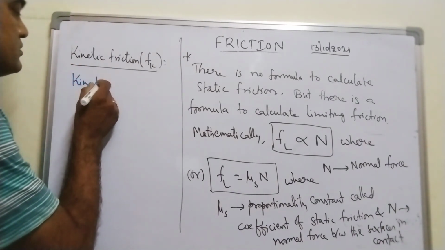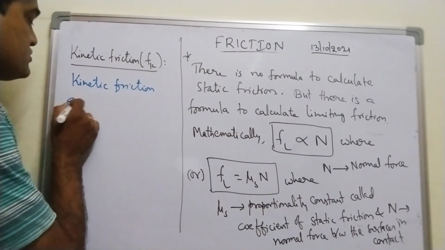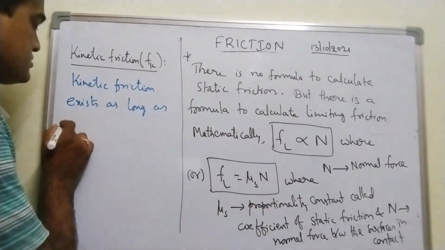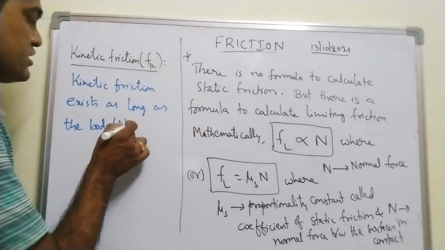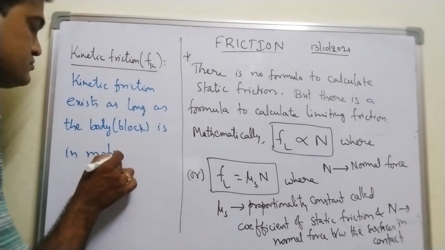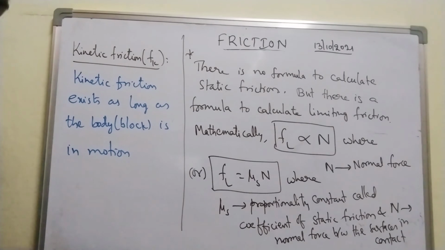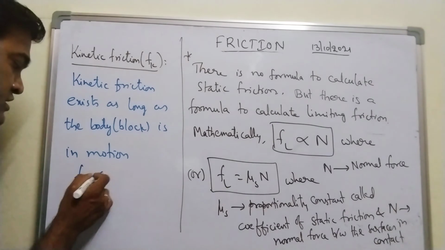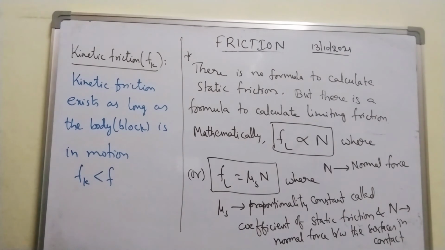Kinetic friction exists as long as the body, or you can say block here in our example, is in motion, and this kinetic friction is less than the maximum value of static friction, or simply I can say static friction, right?